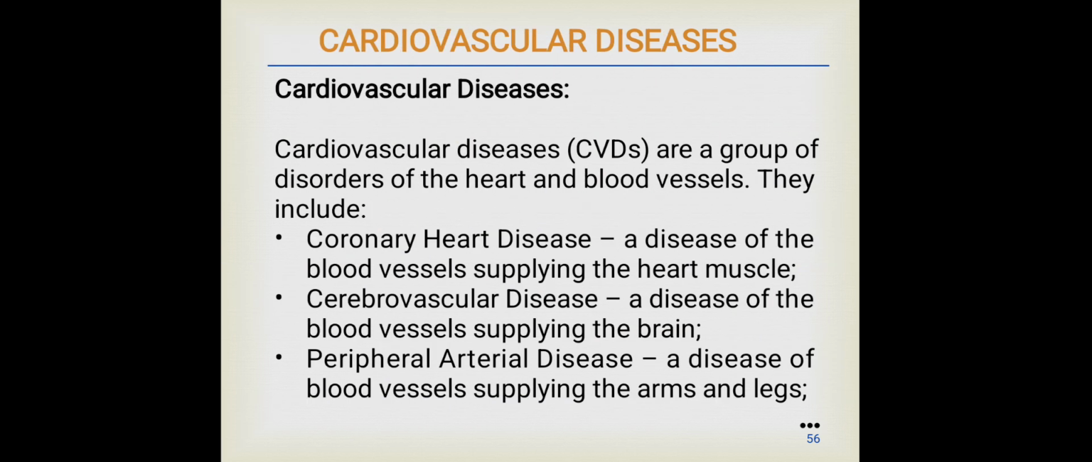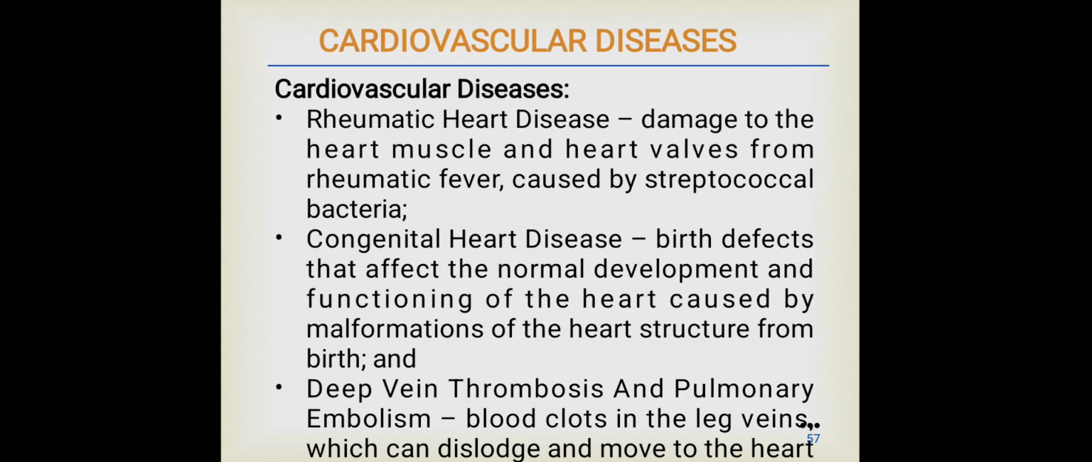Some of the commonly occurring conditions of heart diseases include the stroke and cardiovascular diseases. The cardiovascular diseases are a group of disorders of the heart and blood vessels. They include coronary heart disease, a disease of blood vessels supplying the heart muscle; cerebrovascular disease, a disease of the blood vessels supplying the brain; peripheral arterial disease, a disease of the blood vessels supplying the arms and legs; rheumatic heart disease, damage to the heart muscle and heart valves from the rheumatic fever caused by streptococcal bacteria; congenital heart disease, the birth defects that affect the normal development and functioning of the heart caused by malformations of the heart structure from birth; and deep vein thrombosis and pulmonary embolism, the blood clots in leg veins which can dislodge and move to the heart.